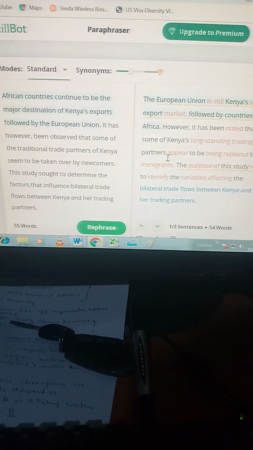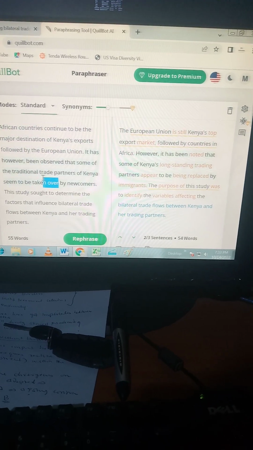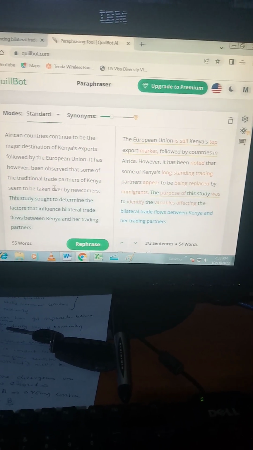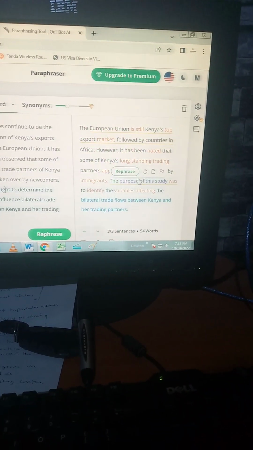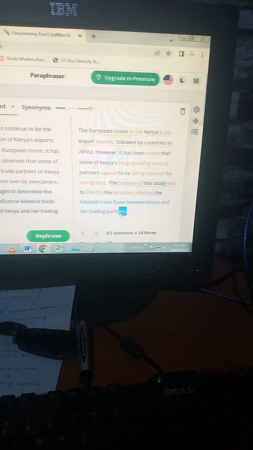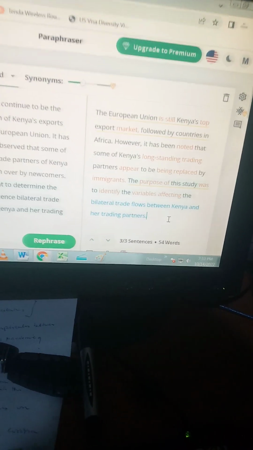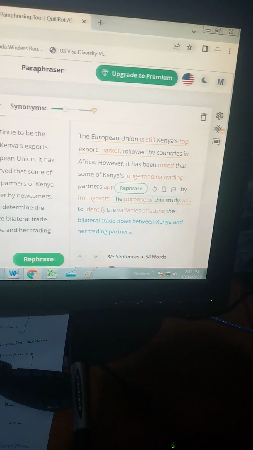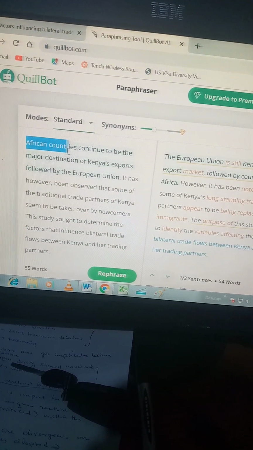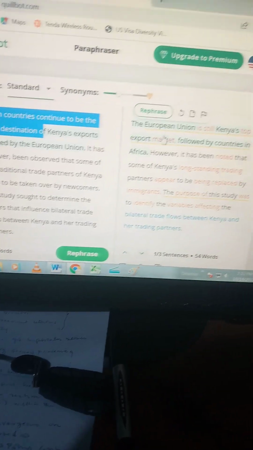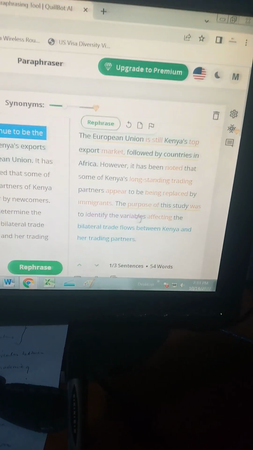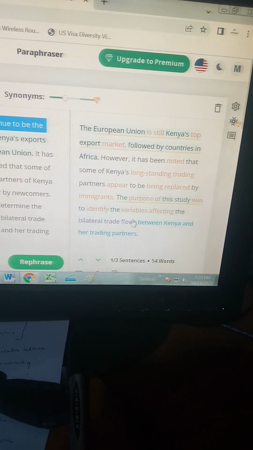As you can compare the two sections, we have the section where you've just pasted the information you copied from the source, and this other side which gives you the information that has been paraphrased. If you compare, it starts with African countries continue to be the major destination of Kenya's exports, but on the other side it starts with the European Union is still Kenya's top export market.